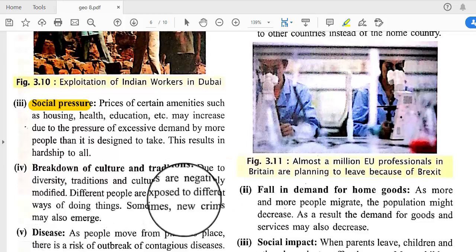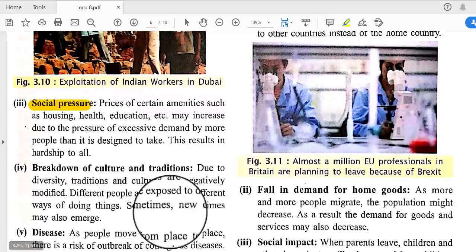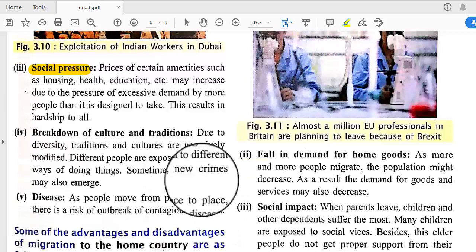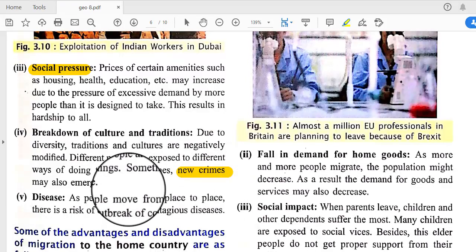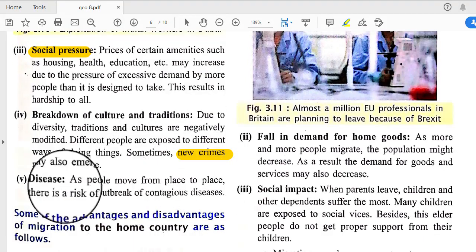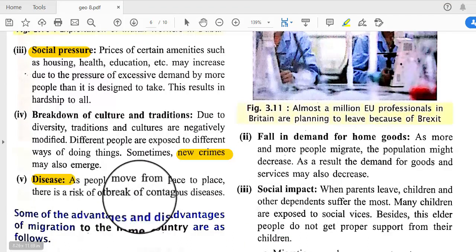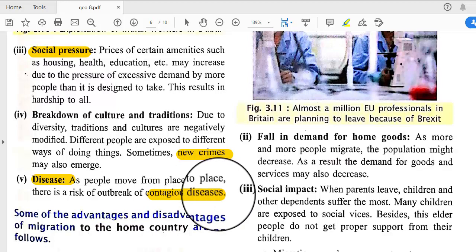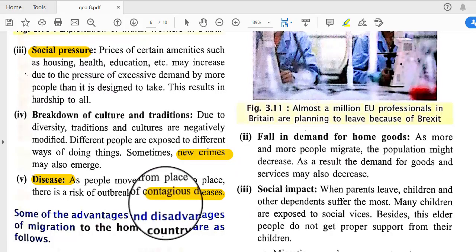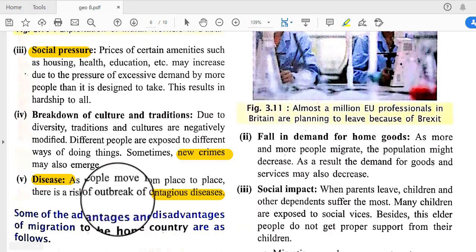Different people are exposed to different ways of doing things, and sometimes new crimes may also emerge. And diseases: as people move from place to place, there is a risk of outbreak of contagious diseases. With migration, diseases can spread across countries.